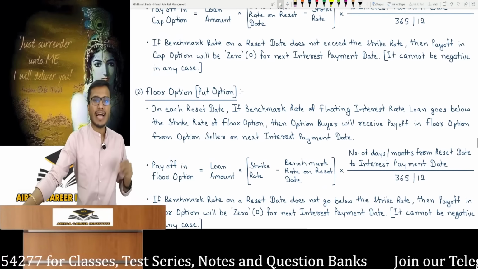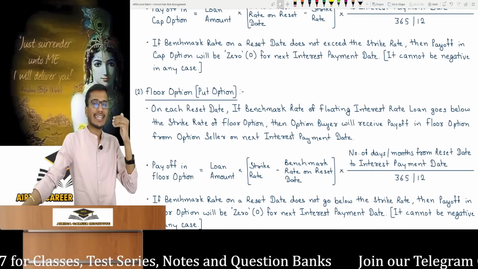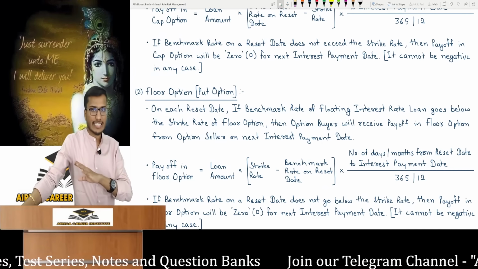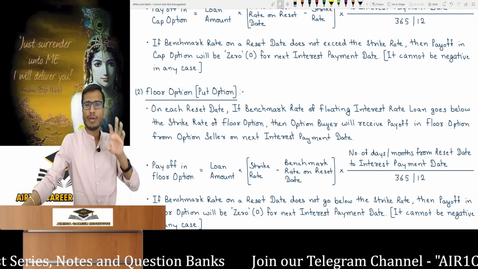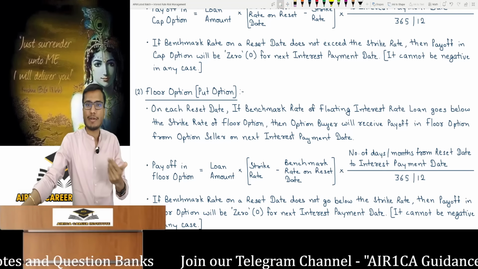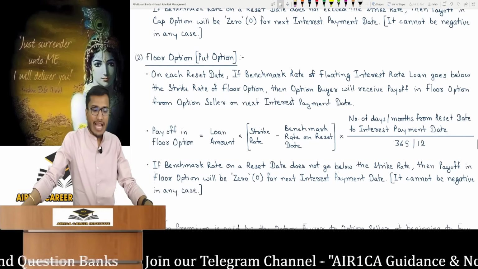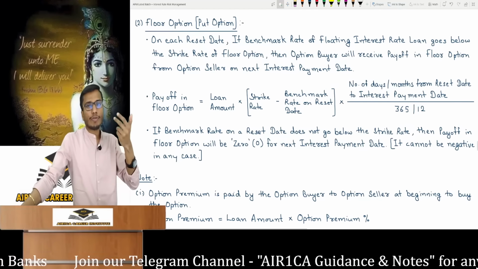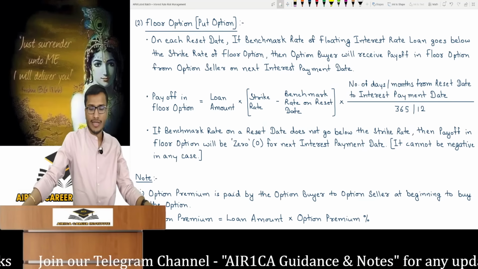In a floor option, on every reset date, if the benchmark rate of the floating interest rate loan goes below the strike rate, the option buyer receives a payoff on the next interest payment date. Calculation: loan amount into strike rate minus benchmark rate, multiply by duration, divide by 365 or 12. If the benchmark rate on the reset date does not go below the strike rate, the payoff will be zero, but not negative in any scenario.